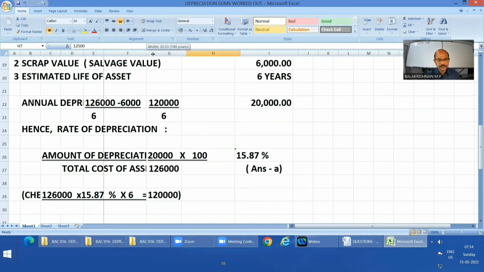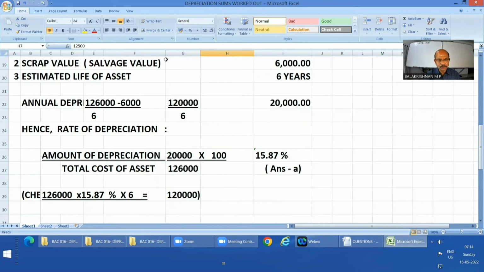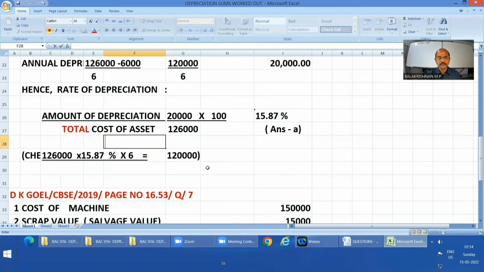Please keep it in mind, this total cost is very, very important. Why, I will tell you. So it comes 20,000 upon 1,26,000 into 100, or 15.87%. That's the alternate A, it is the answer.